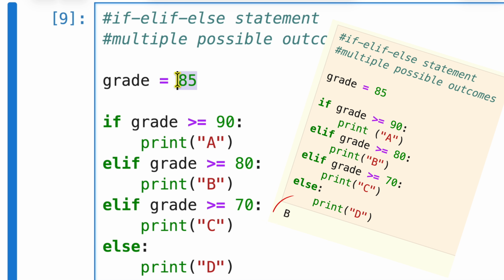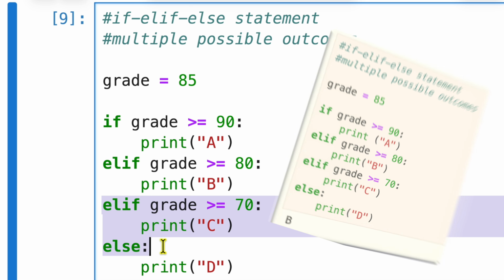When you have this grade, at first the program will test whether the grade is greater than 90. For this, the condition is false. So it will skip this part of the code and go to this part, and it will check whether the grade is greater than 80. In this case, the condition is true. So it will run this part of the code and skip the rest.